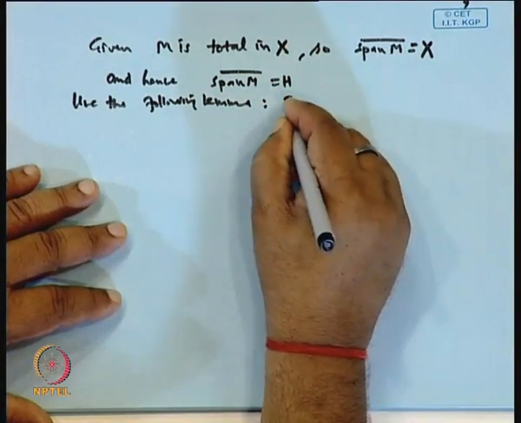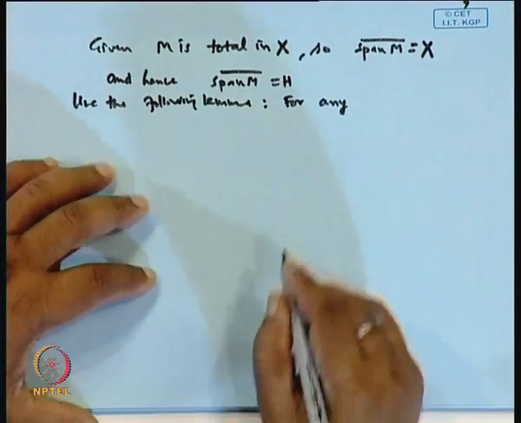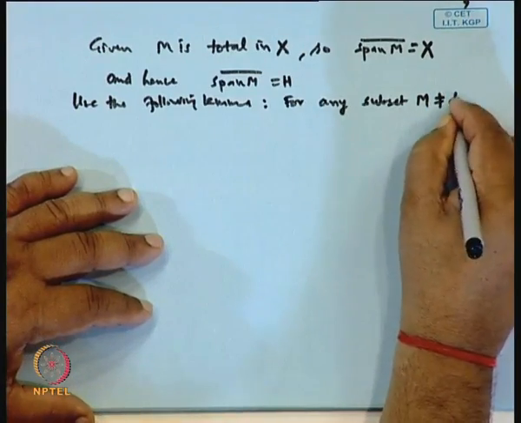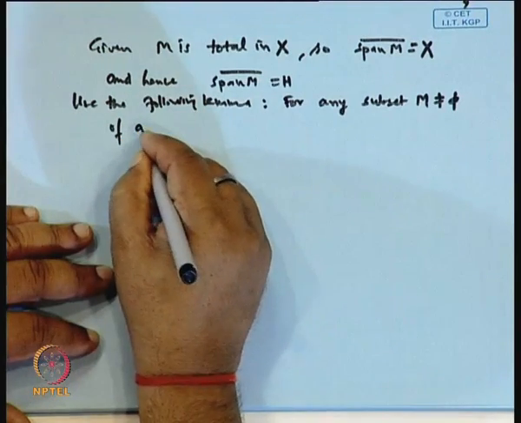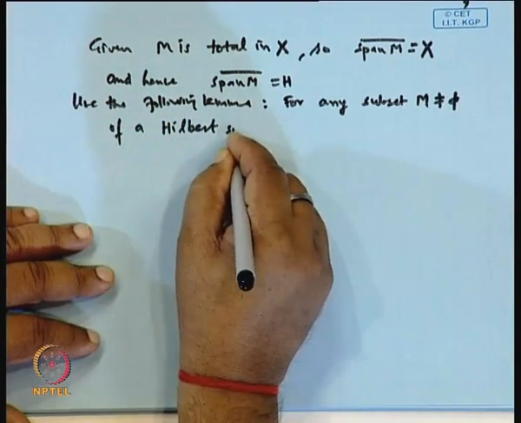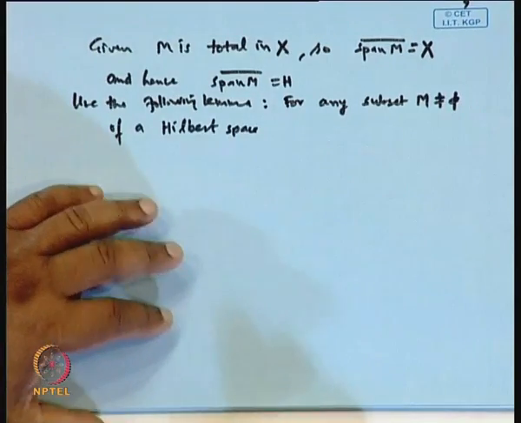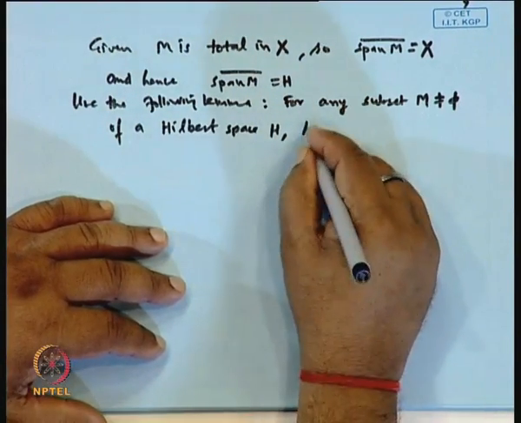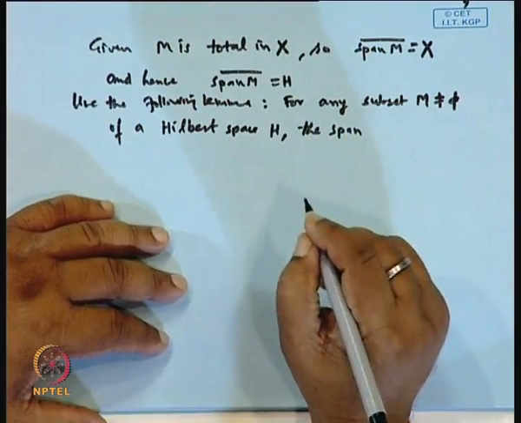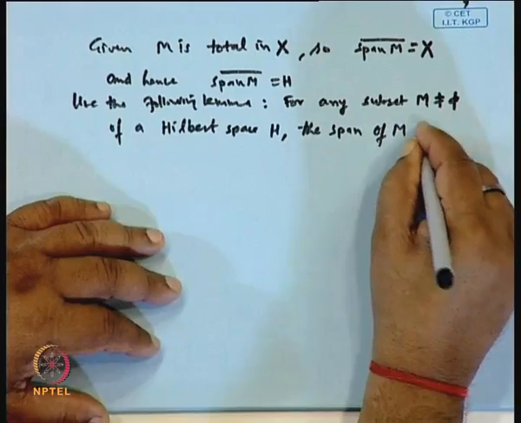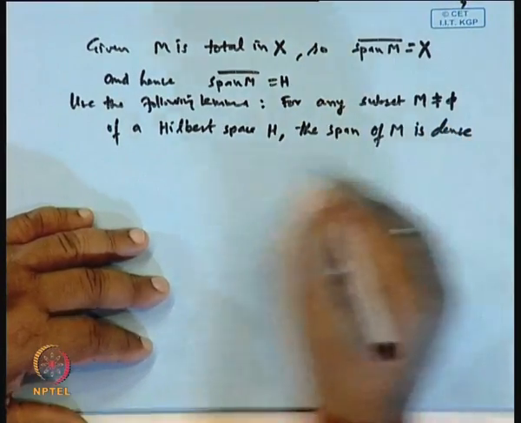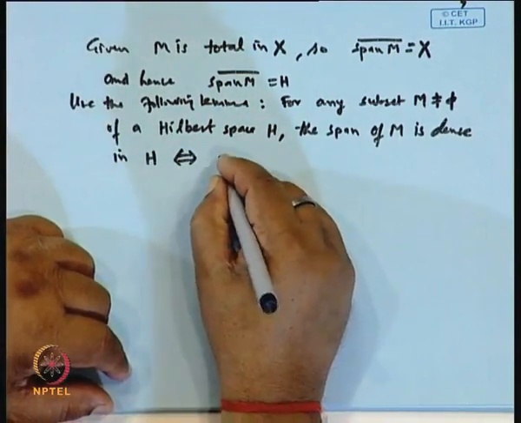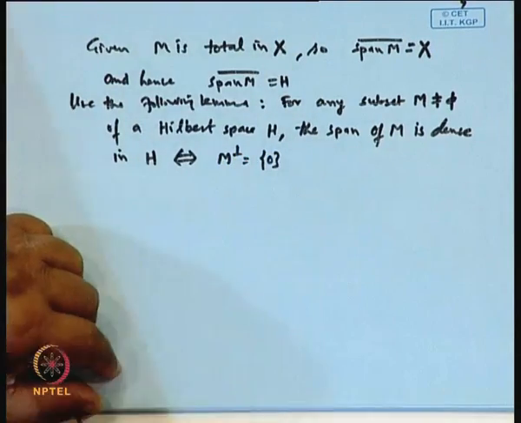For any non-empty subset M of a Hilbert space H, the span of M is dense in H if and only if the orthogonal complement of M is the singleton set {0}.